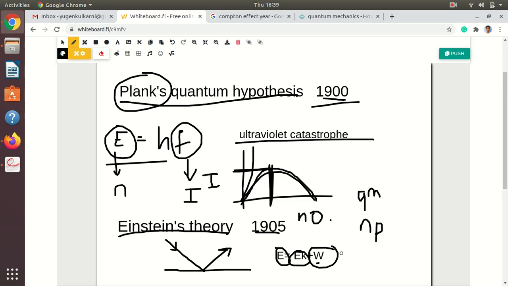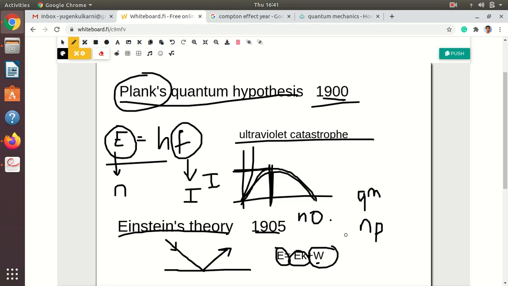But we don't need to use the term threshold frequency, so we don't need wave character to explain the photoelectric effect. That's why we say that the photoelectric effect can only be explained using particle nature. Why particle nature is used, we have already discussed. We know all about the photoelectric effect, but that was the question: we are using the frequency term, which is only related to the wave character of the light and not particle.